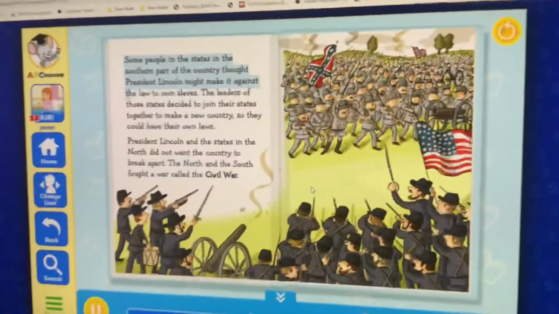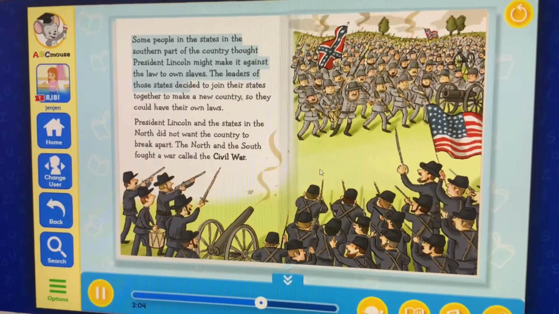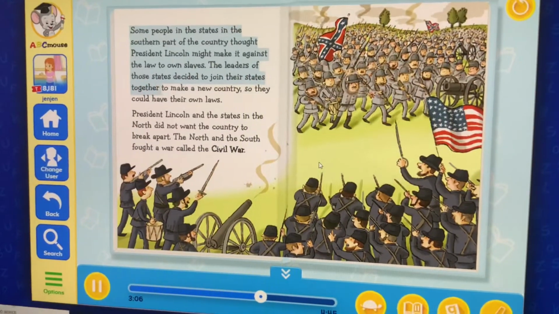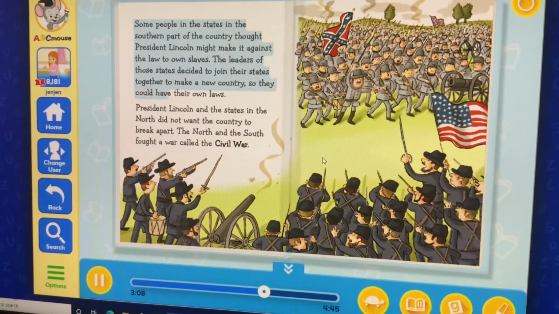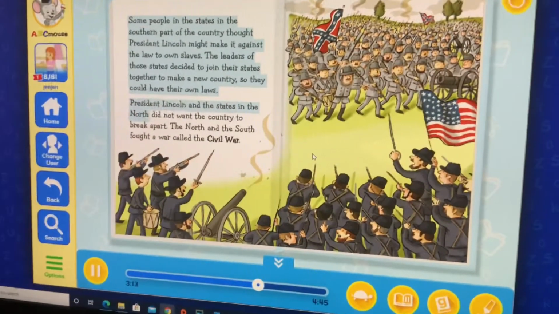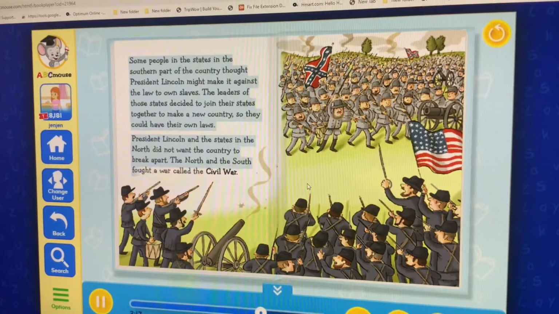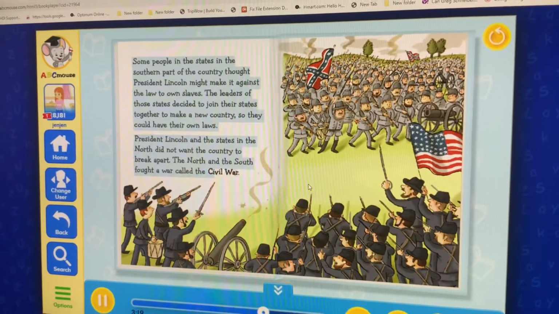Might make it against the law to own slaves. The leaders of those states decided to join their states together to make a new country so they could have their own laws. President Lincoln and the states in the North did not want the country to break apart. The North and the South fought a war called the Civil War.